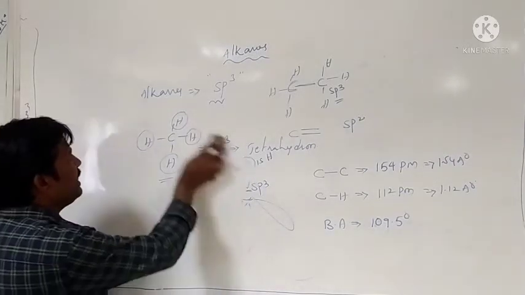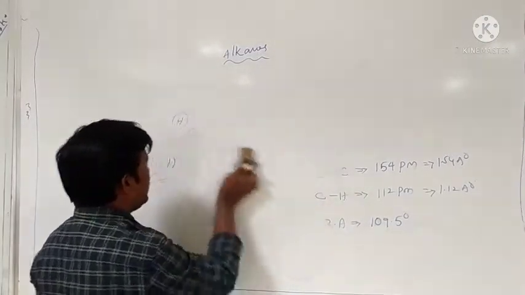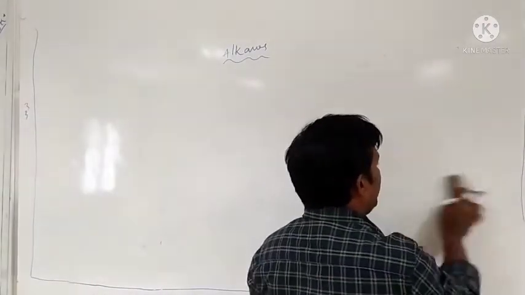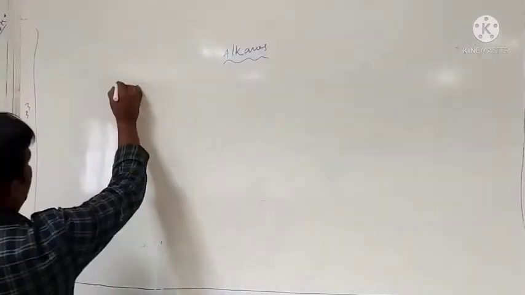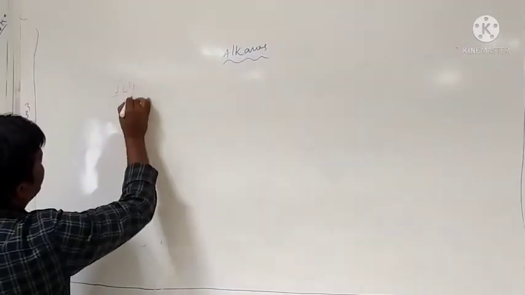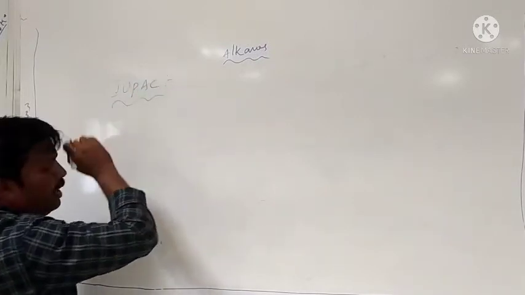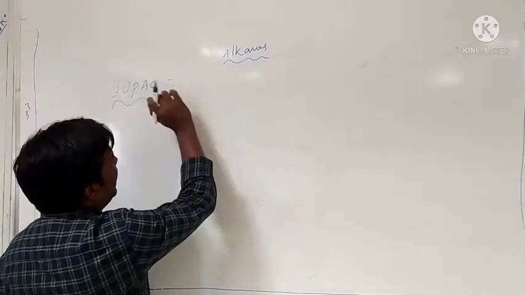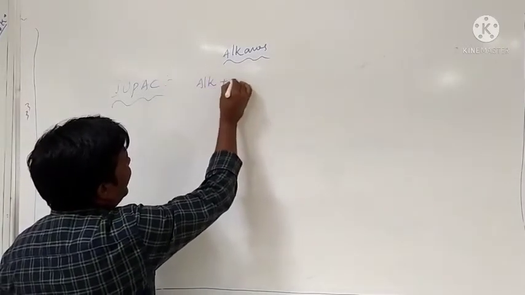Okay, then we go for the nomenclature of alkanes. According to IUPAC, what is the abbreviation of IUPAC? International Union of Pure and Applied Chemistry. According to IUPAC, what is the name of the alkane? The name of the alkane is alk plus ane.